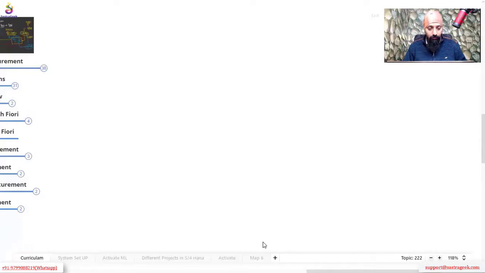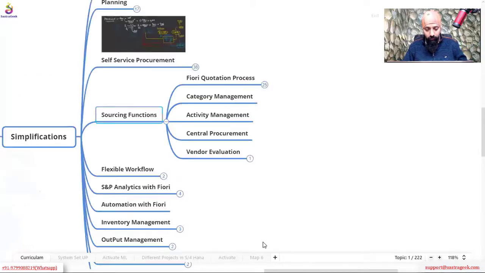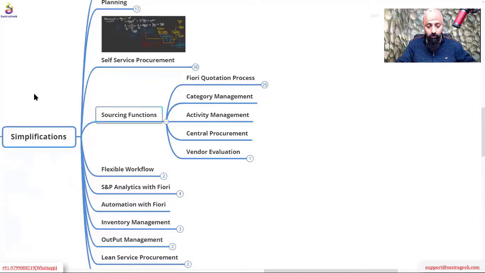So we were talking about the sourcing functions. Before we talk about them, we need to talk about what sourcing actually is. We have two things: sourcing and procurement, which is why it is called sourcing and procurement. Procurement covers the operational procurements, and sourcing covers the major things before that.